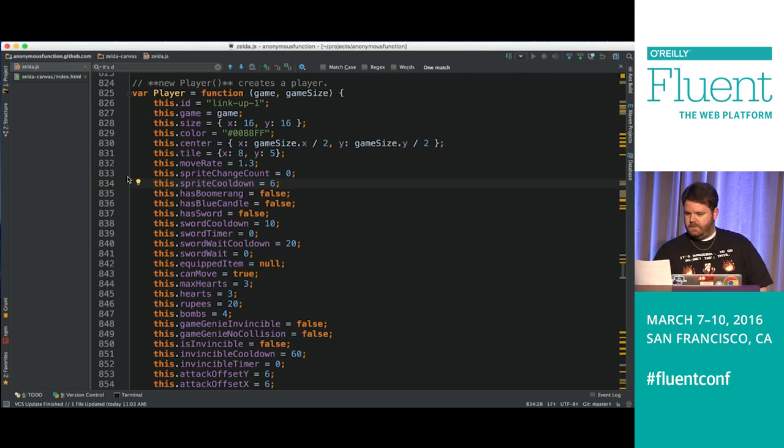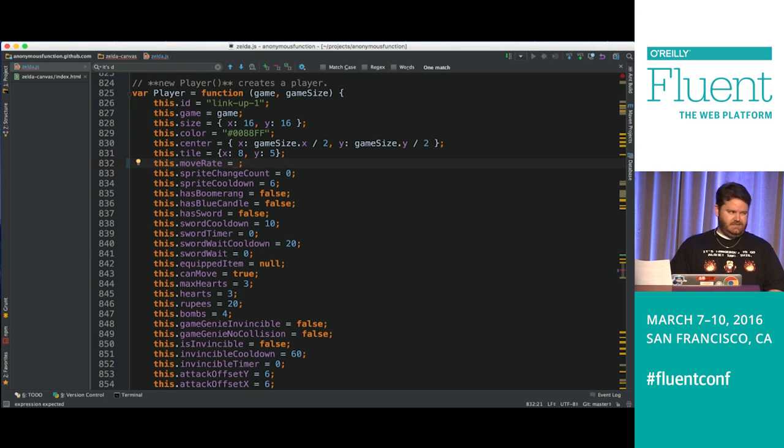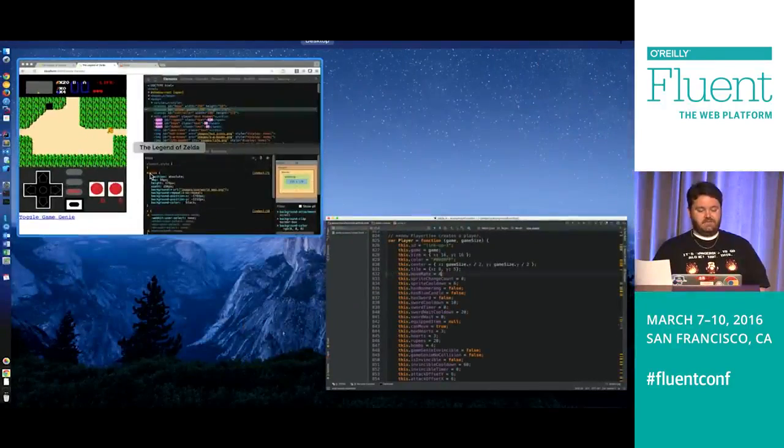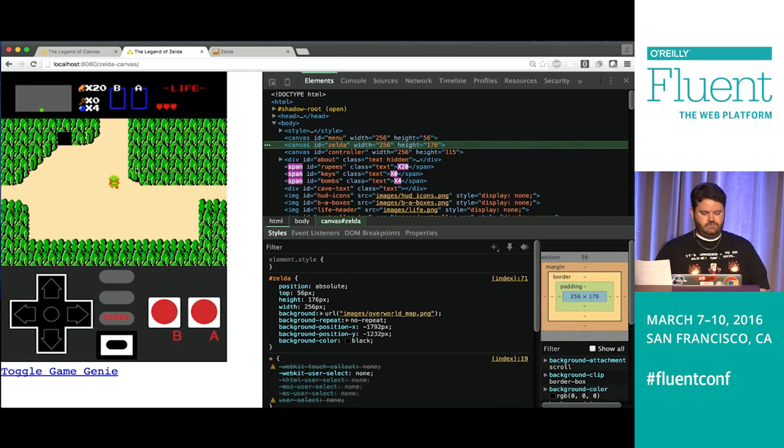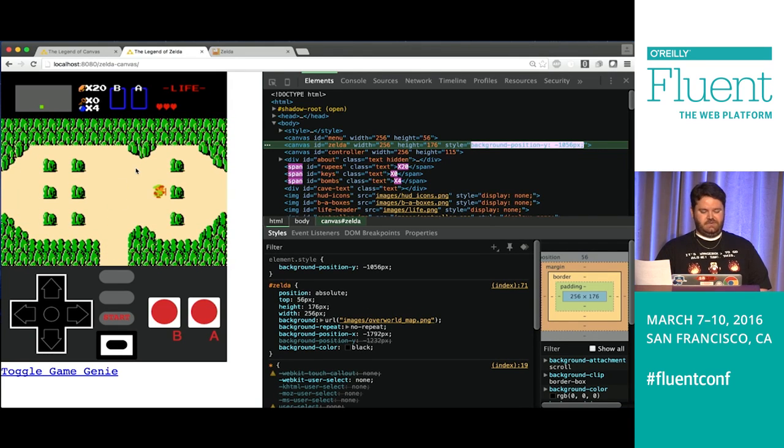Okay. Oh, and then like I had mentioned his velocity, so move right here. So he's going to move 1.3 pixels per frame. And that was just kind of me playing the actual game on the NES and tweaking it to find a decent spot. So let's change it to 4. Okay, so what's going to happen now is it's going to go a lot faster, right? The screen transition is still pretty slow, but this is hard to control.